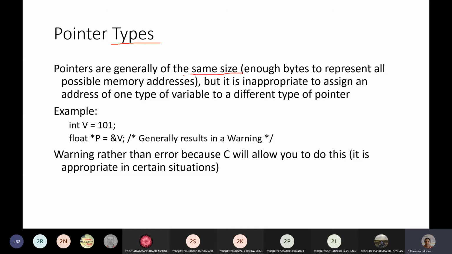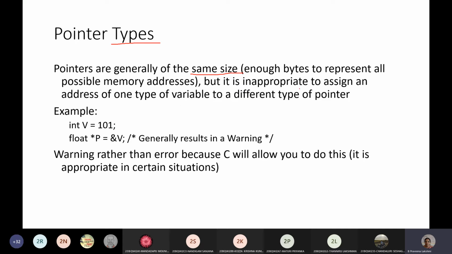But all those variables will have an address of 2 bytes or 4 bytes. Just remember it as 2 bytes. So the pointer variables are also of the same 2 bytes of memory space.